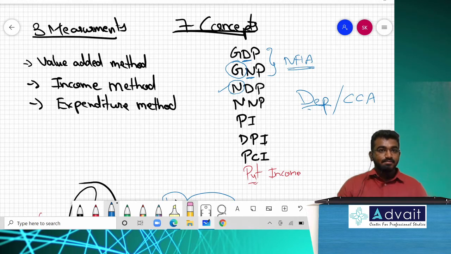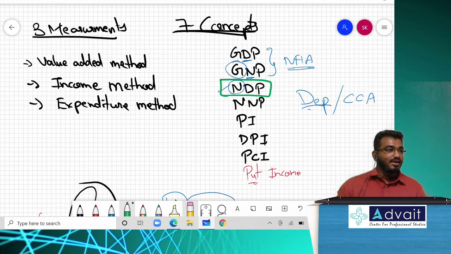So that is the reason, from my GDP, if I take out depreciation, that gross will become, so now what do we call it? Net domestic. Is it clear?